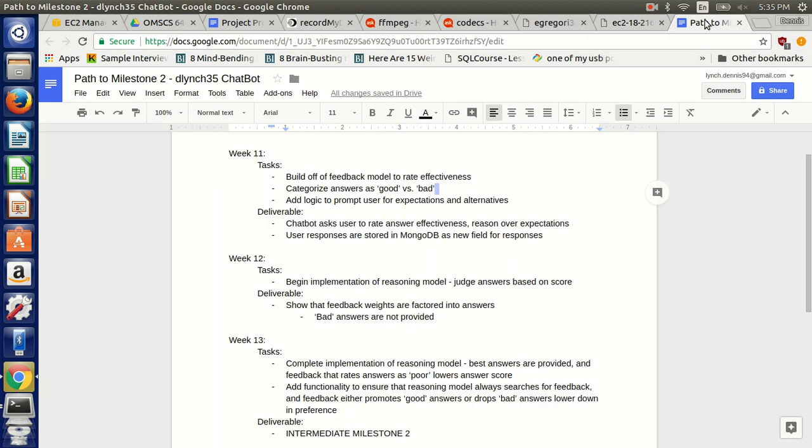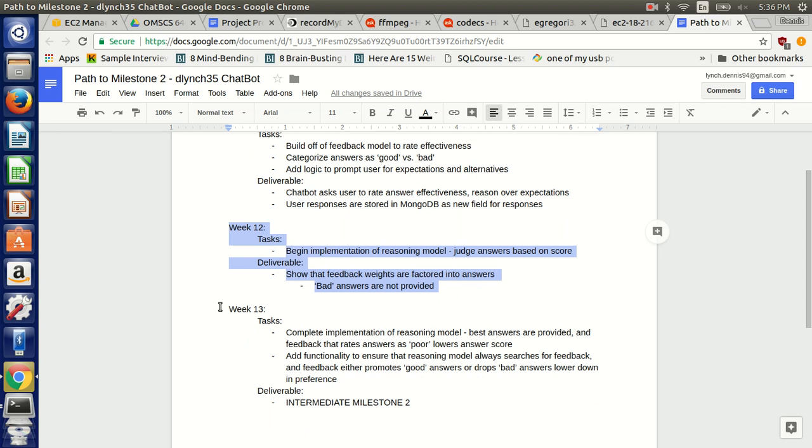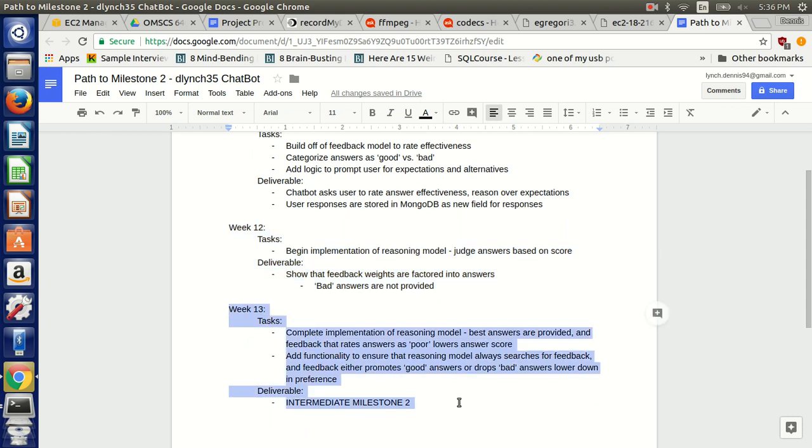So, because I'm on track with my long-term proposal, as I approach milestone 2, there are 3 elements I wish to achieve before the next milestone has arrived. The first element is to expand the feedback system to incorporate good versus bad responses and to judge how good a response is. The second element is to use these judgments to weight responses. And third, I want to take those weights and be able to determine if a response should or shouldn't be picked, leading us up to intermediate milestone 2.